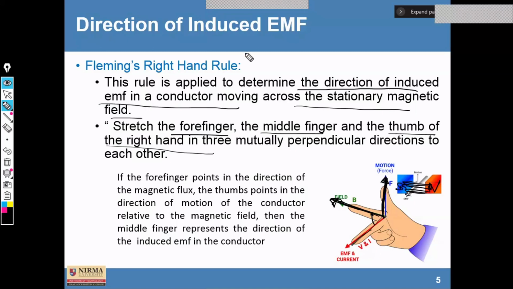So this Fleming's right hand rule gives the direction of induced EMF in the conductor. If your magnetic field is reversed, automatically the direction of induced EMF is going to be reversed. Fine. And the motion is shown with the thumb. Now similarly,